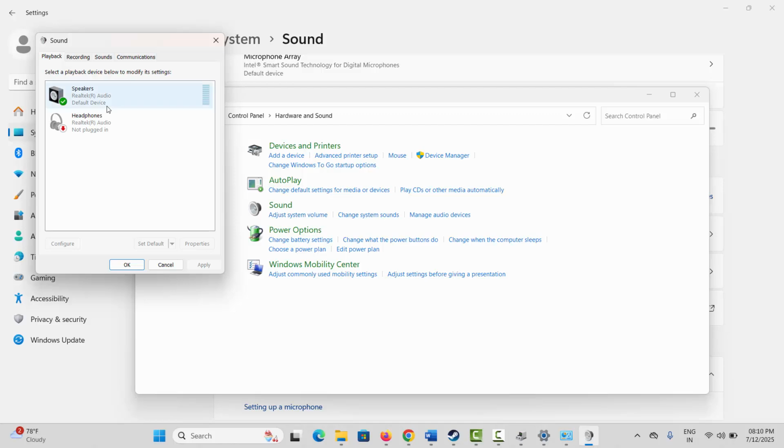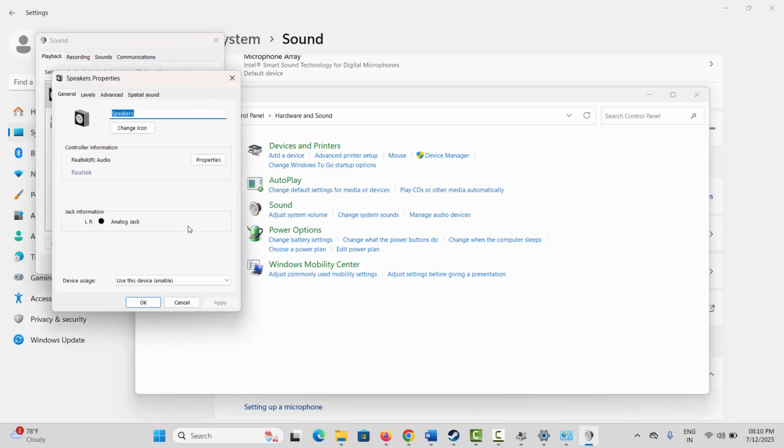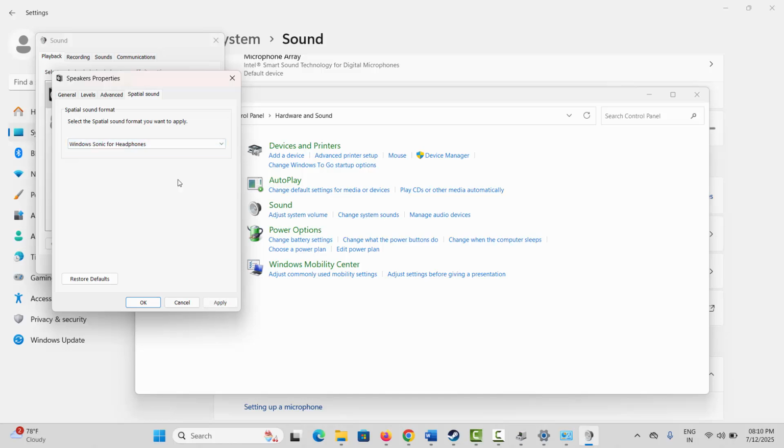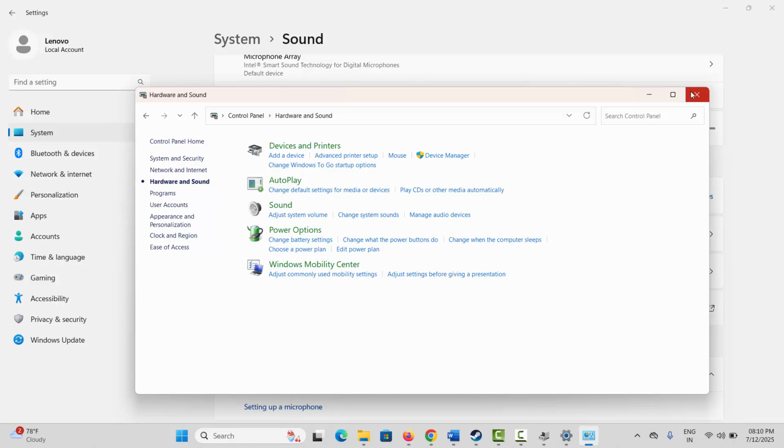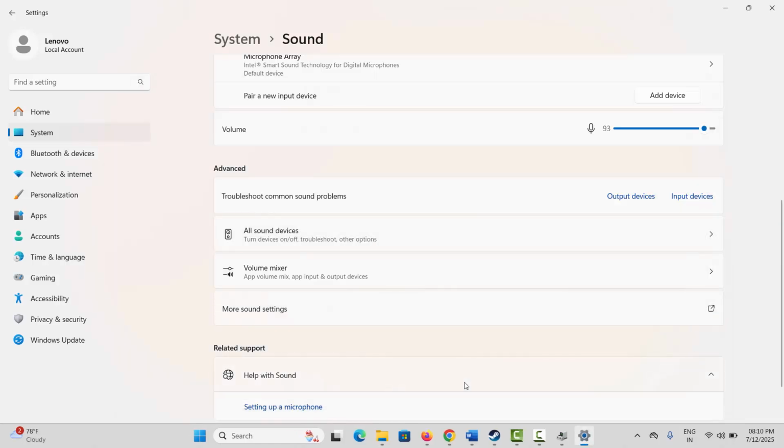here click on properties and click on spatial sound, and then select Windows Sonic for headphones, and click on apply and OK, and then check if this resolves the issue that you are facing while playing the game.